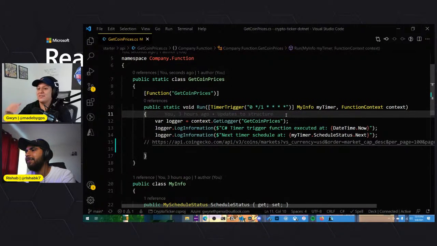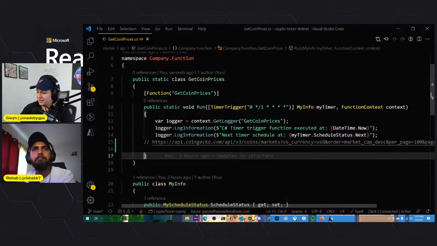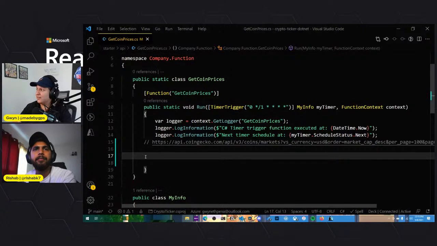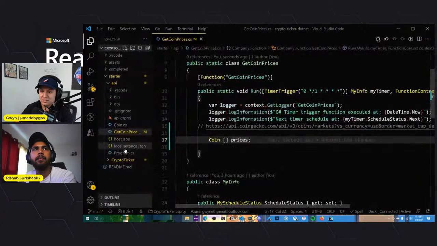All right. So first thing I'm going to create is somewhere to save our data in. We can start by creating an array of type coin, which is that class that I showed everyone, which we're going to save the JSON data in. And we're going to call this coins, or prices maybe, prices. Coin prices, and this is of type this one right here, right?